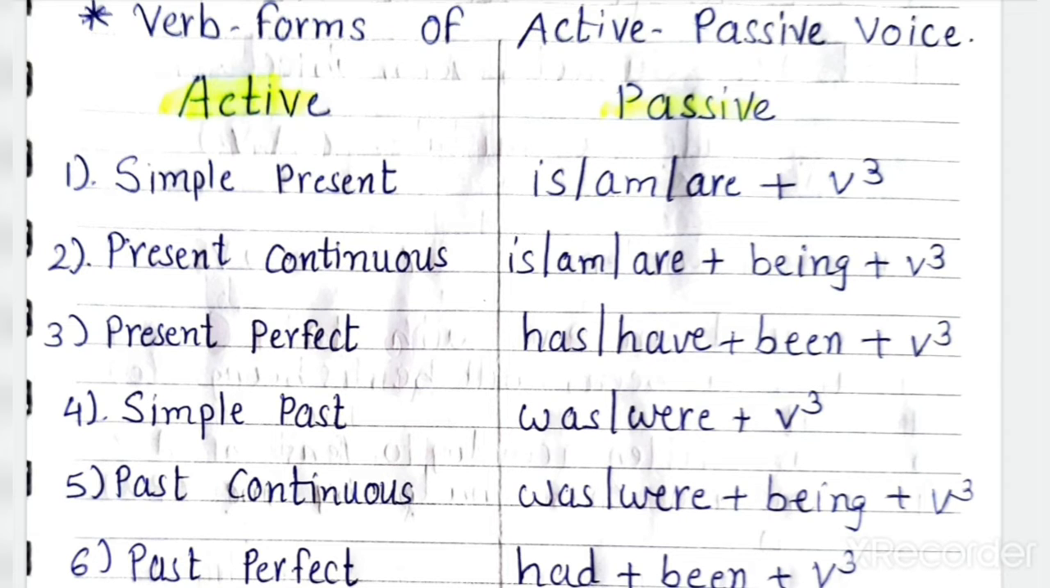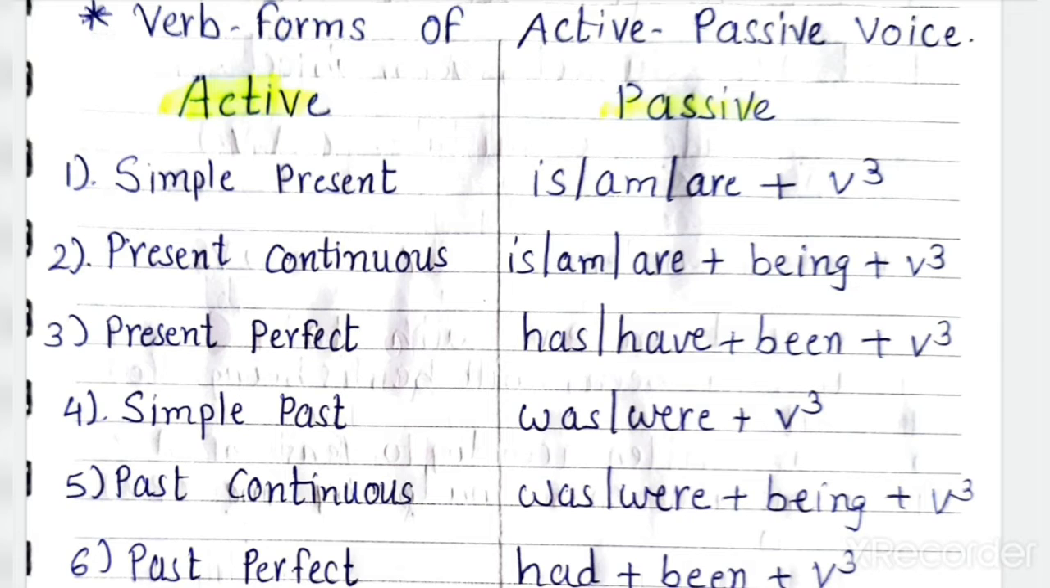Plus V3. Students, here an important note is there in passive voice. Always the past participle form of the verb is used. So in passive voice, don't be confused. You have to write the third form of the verb. This is the important notice.